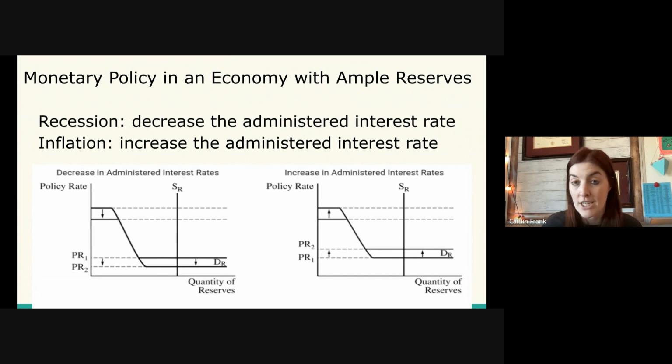which will decrease gross private investment, decrease aggregate demand, and shrink our economy out of inflation. And that is what's illustrated on this downward portion of the graph with DR going up, PR going up, to PR2, and that's what's important.